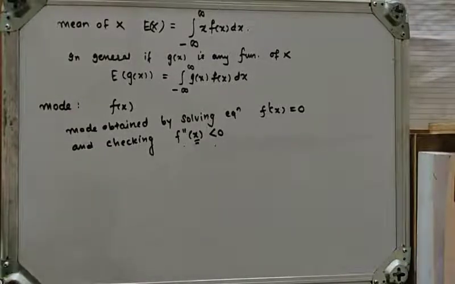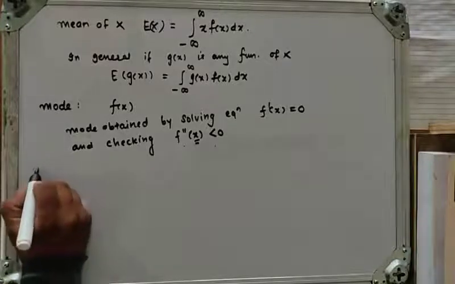So this is mode. Also we have seen median. What is meant by median?